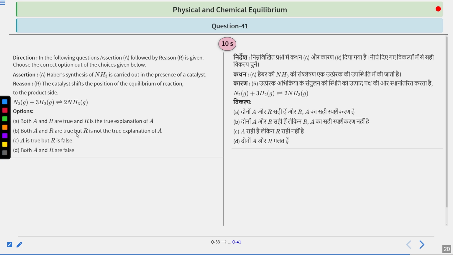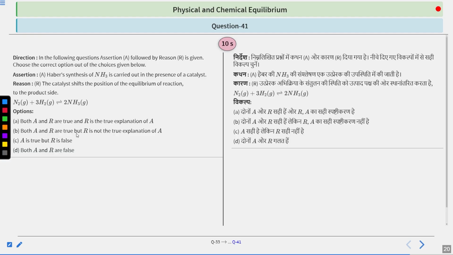Next question says: directions, in the following questions, assertion A followed by reason R is given. Choose the correct option out of the choices given below. Assertion A: Haber synthesis of NH3 is carried out in the presence of catalyst. Reason R: the catalyst shifts the position of the equilibrium of the reaction to the product side, N2 gaseous reacting with 3H2 gaseous, giving us 2NH3 gaseous.